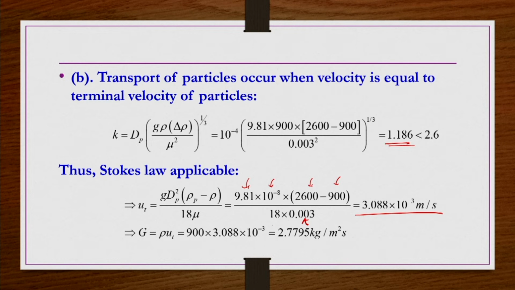But the transport was also asked as mass rate per unit cross section area, so that is G you have to find out. Whatever u_t you get, you multiply by density of the fluid, 900 kg per meter cube, then you get G as 2.7795 kg per meter square second.